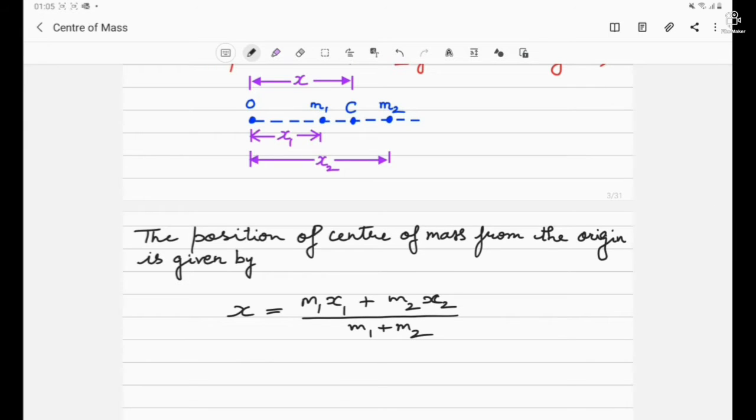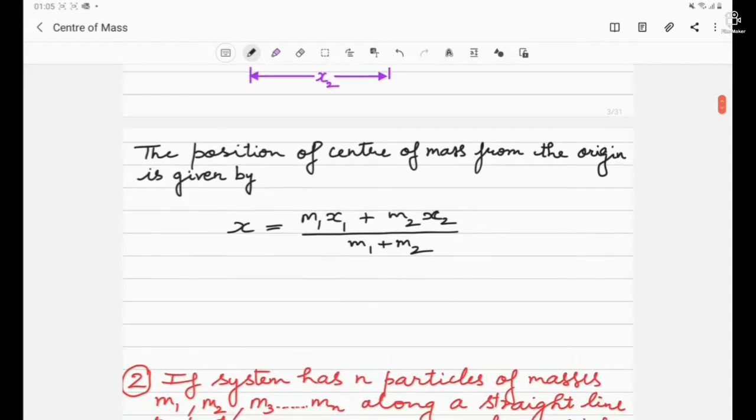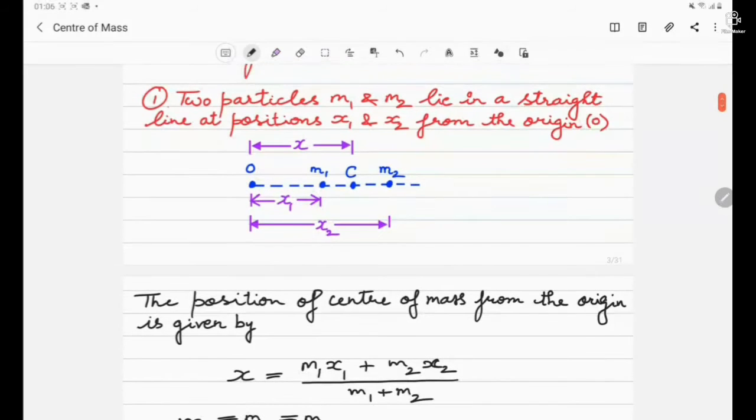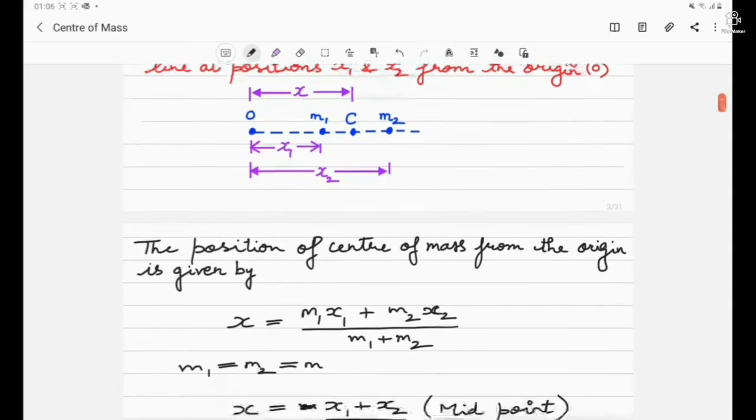So in this case, what has happened? The two particles m1 and m2 were lying in a straight line. There was use of only one axis, that is the x-axis. Now just suppose that the two masses m1 and m2 were equal to mass m. So we can say the center of mass in this case will be given by x1 plus x2 by 2, which is the midpoint. So if masses m1 and m2 are equal, the point C, which is the center of mass, will lie in between the two particles m1 and m2.